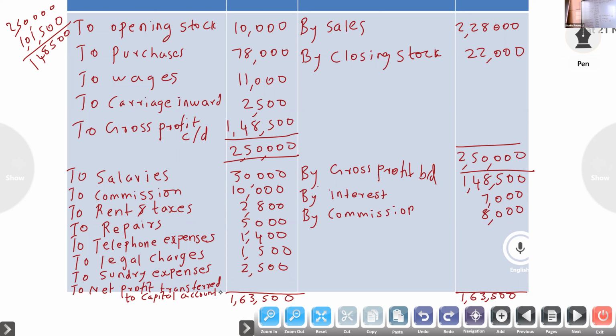So debit side total: 42,500, 42,800, 47,800, 48,200, 49, 50. Debit side total 53,200. One lakh 63,500.